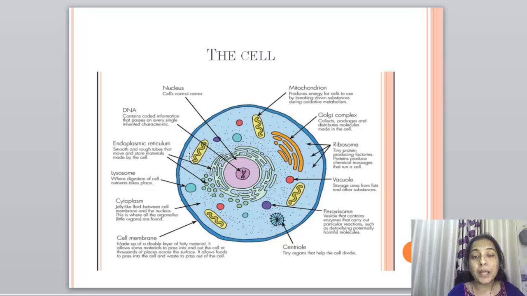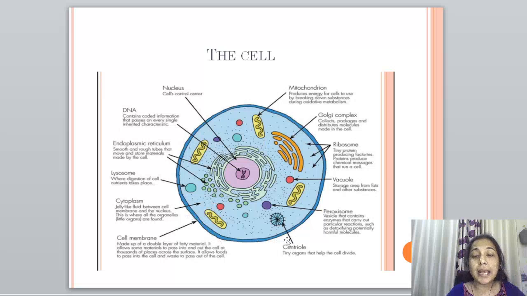Now cytoplasm is a jelly-like fluid between the cell membrane and the nucleus. So this is where all the organelles, like organs, are found, and all the chemical reactions that happen in a cell take place in this cytoplasmic matrix.